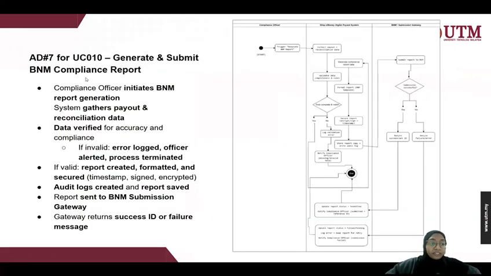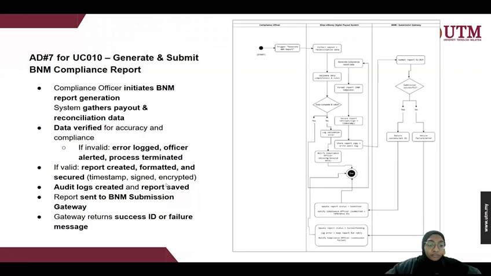Now for the seventh activity diagram, which is to generate and submit the BNM compliance report. The compliance officer initiates BNM report generation, and the system gathers payout and reconciliation data. The data is then verified for accuracy and compliance. If it's invalid, an error is logged, the officer is alerted, and the process is terminated. If valid, the report is created, formatted and secured.